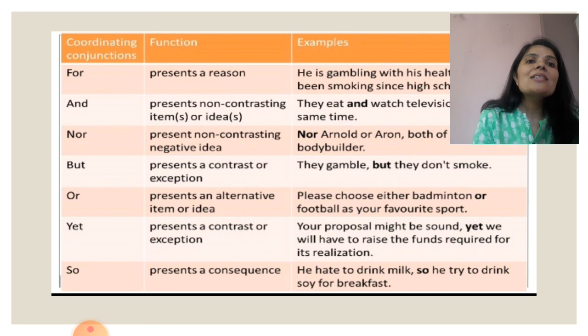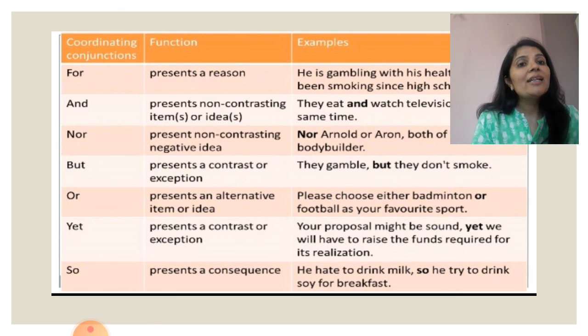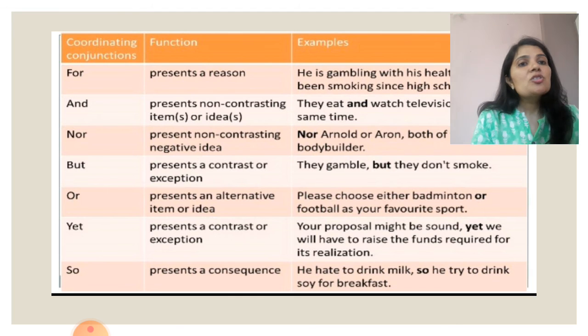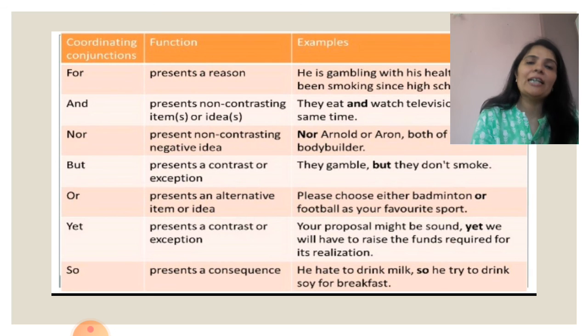So, they present a consequence. And so, what do they present? A consequence. He hates to drink milk, so he tried to drink soy for breakfast. See, he does not like to drink milk. He hates to drink milk, so he tried to drink soy for breakfast. So he is having that.